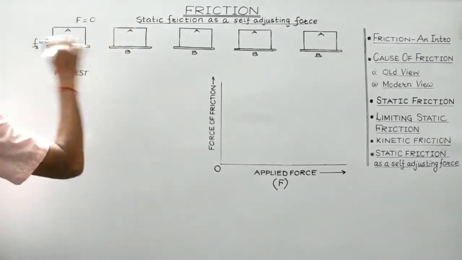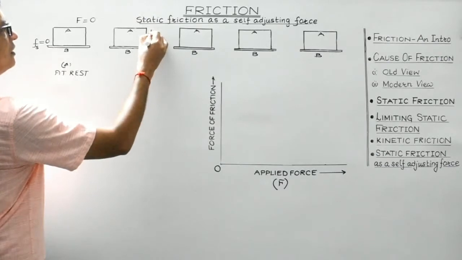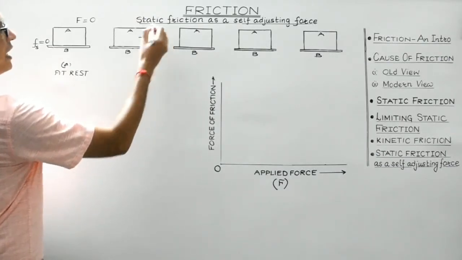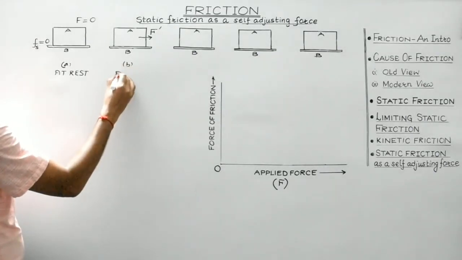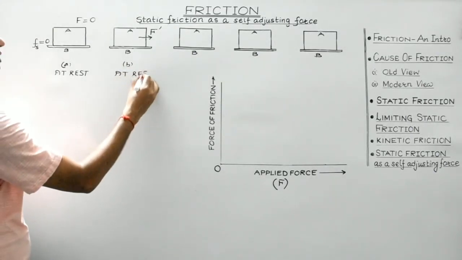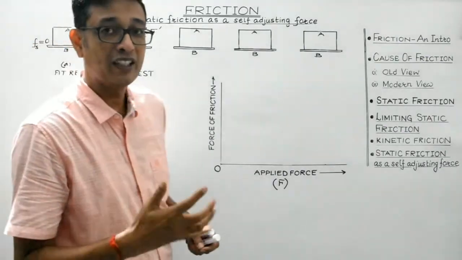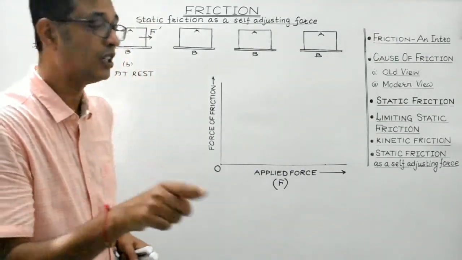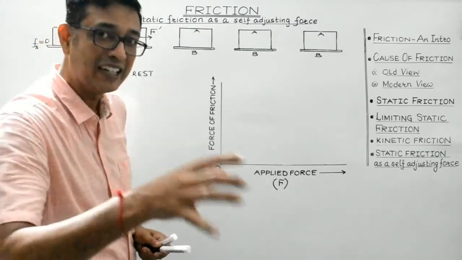Now suppose a small pulling force is applied, say F dash, and if the body remains at rest, it clearly suggests that there must be an opposing or retarding force opposing this pulling force so as to make the body remain at rest.